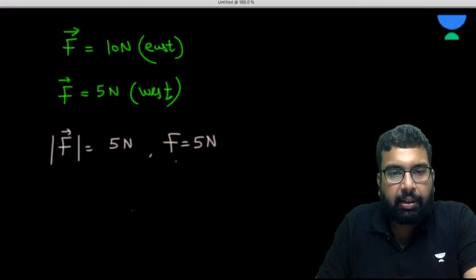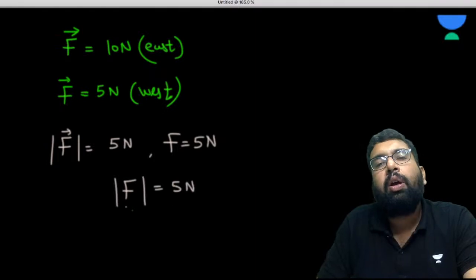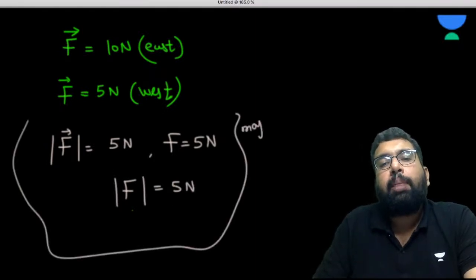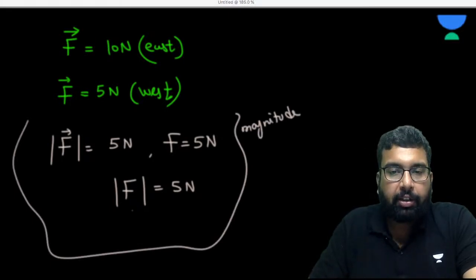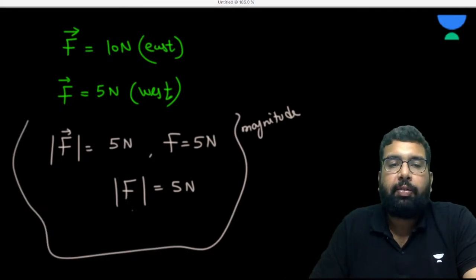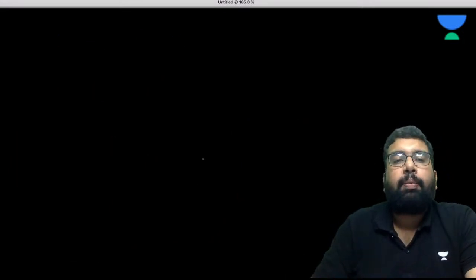Any of these ways, it is nothing but the magnitude. Sir, where are we going to use it? There is a lot of use to it. Please bear with me, you will come to know when we are solving the problems.